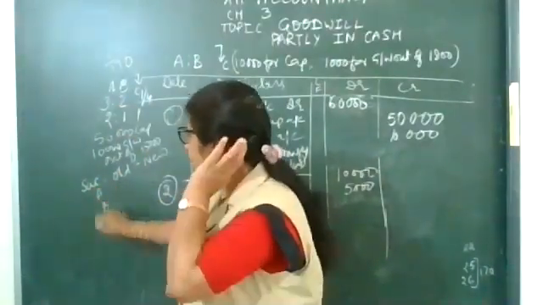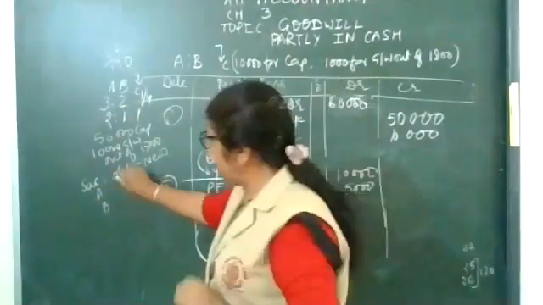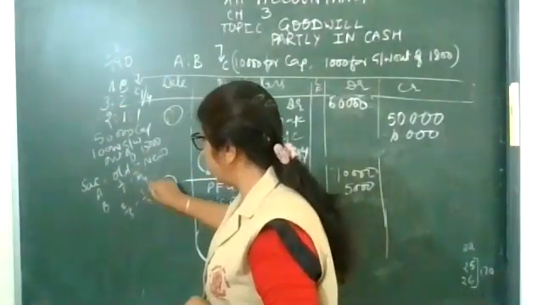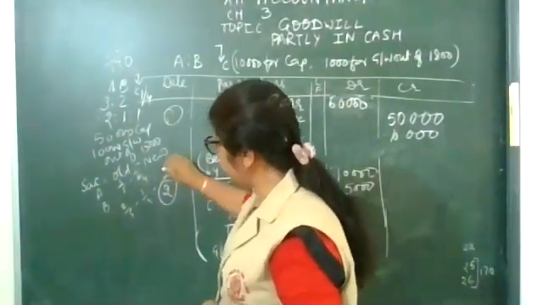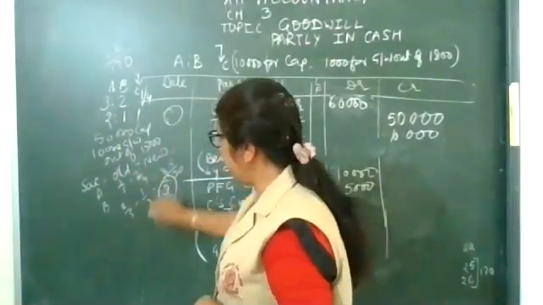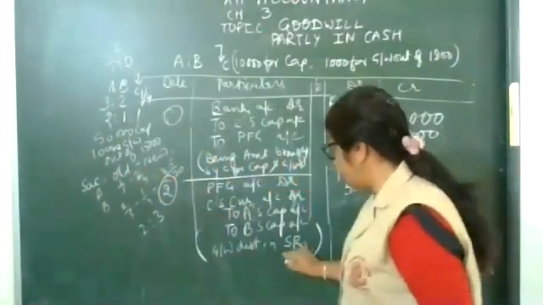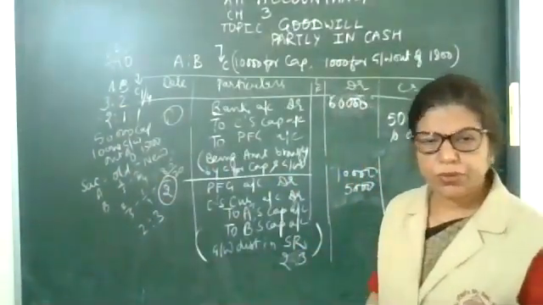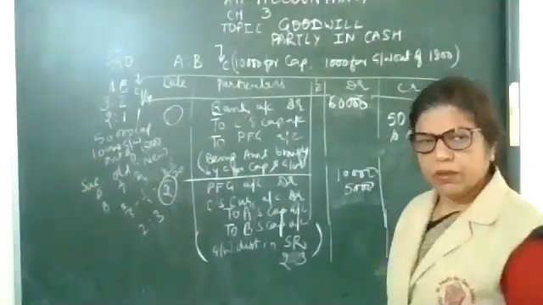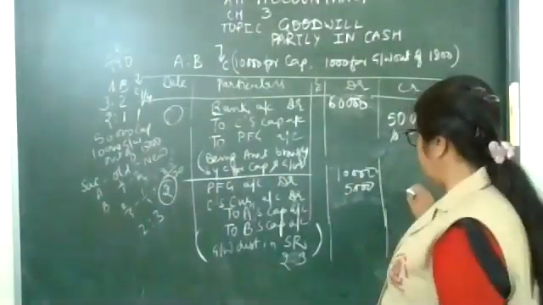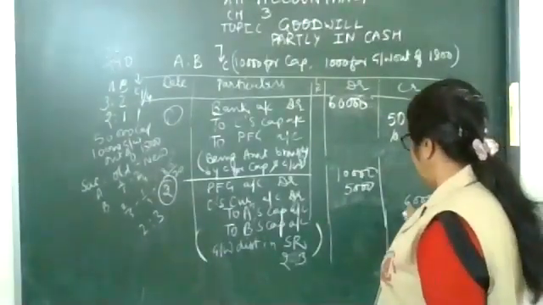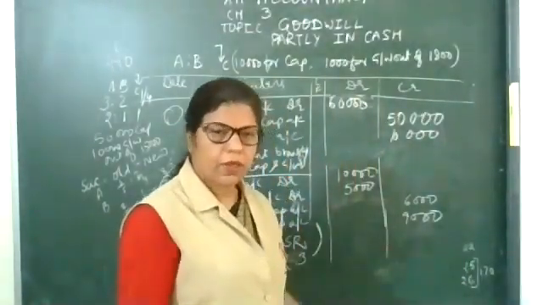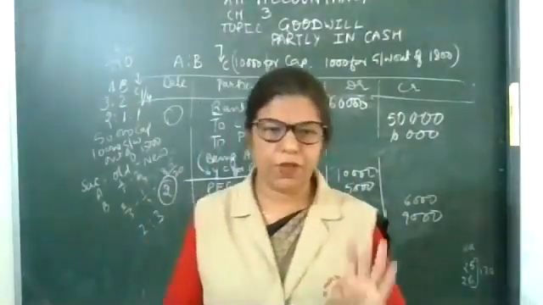Calculate for old 3 by 5 and new 1 by 2, take the LCM, that will be 10. The 15,000 will be distributed in the sacrifice ratio.